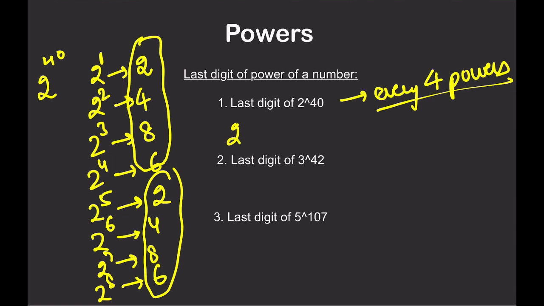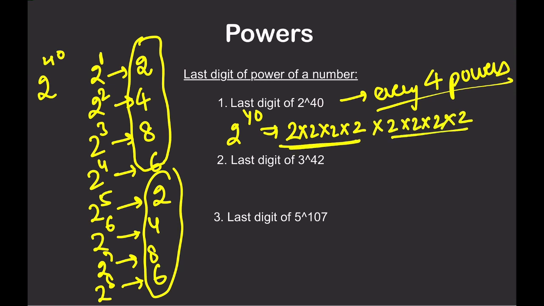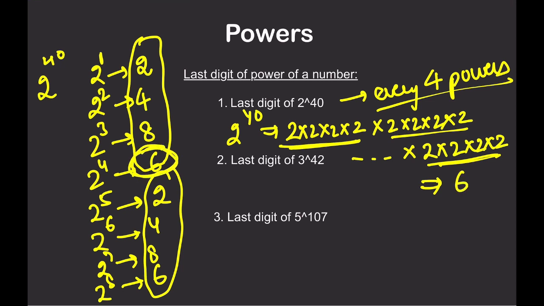So now, what are we checking here? To check 2 raised to power 40, this is nothing but 10 batches of 2 raised to power 4. So what I can do is 2 into 2 into 2 into 2. This forms batch number 1. Then 2 into 2 into 2 into 2. This is batch number 2. If you continue like this, the last batch will be 37, 38, 39 and 40. So you will get a last batch, right? So the answer will be equal to what we get for this part, that is 6, right?